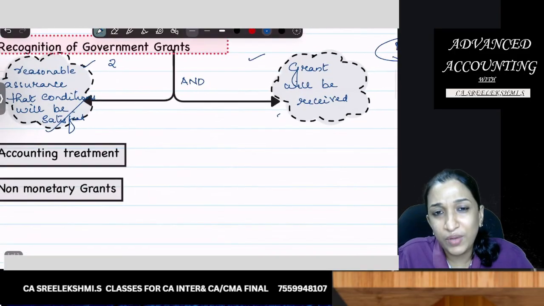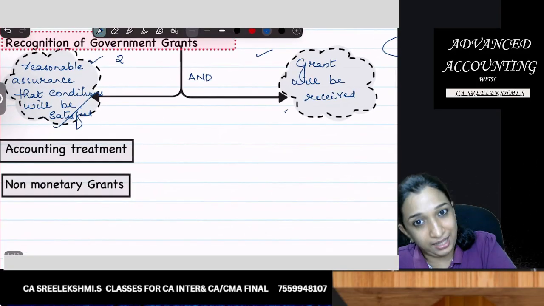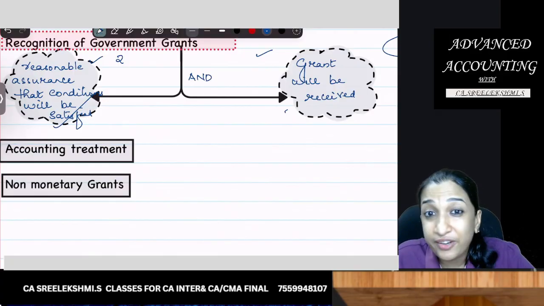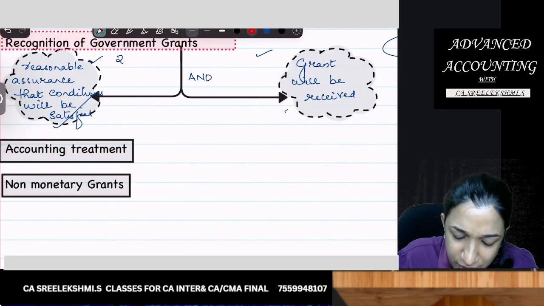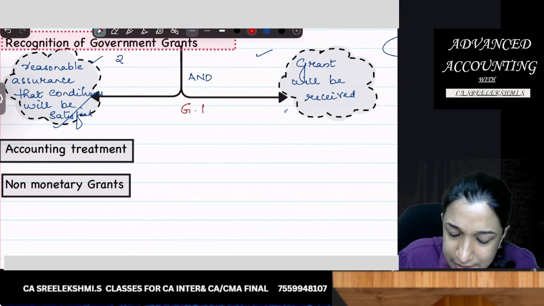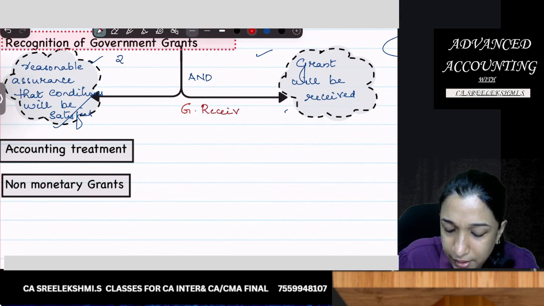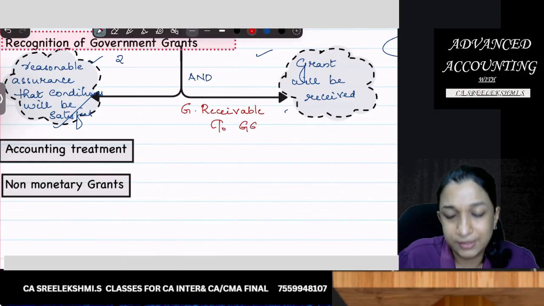Okay. So what will be the journal entry? Before getting, I am passing the journal entry. So my journal entry will be grant receivable account debit to government grant.